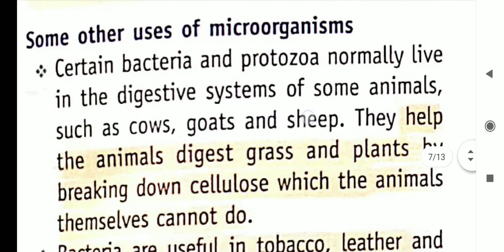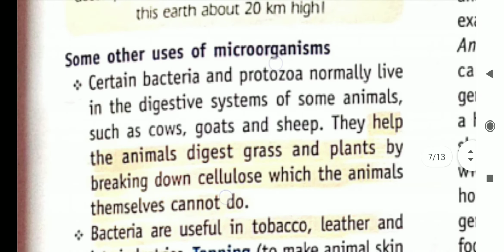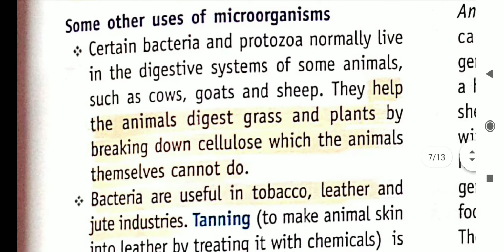Some other uses of microorganisms: certain bacteria and protozoa normally live in the digestive system of some animals such as cow, goat, and sheep. They help the animal digest grass and plants by breaking down cellulose, which the animals themselves cannot do. Like the tapeworm and other microorganisms, or you can say parasites, that live in the body of other animals, they help break down food in the proper manner and make it digestible for them.